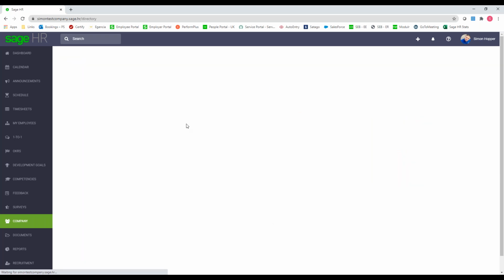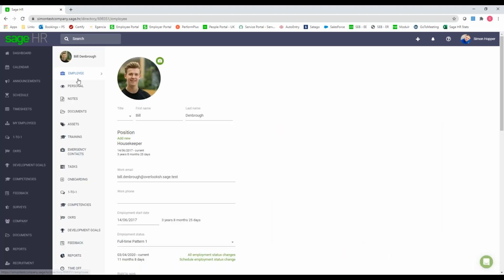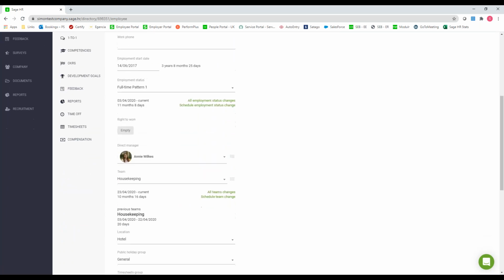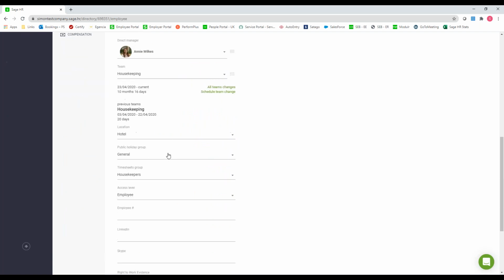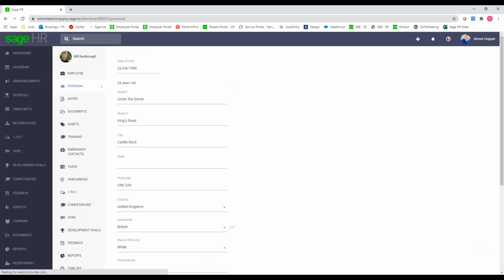But if we just go back to our directory, if we want to change an employee's record, we can simply click into it. So let's take Bill, for example. If we click on Bill, you can see to the left, this is Bill's menu. So you've got things like the employee tab there, so you can see what position they hold, what their status is, any right to work info, you've got direct managers, what team they're on, etc. You've got their personal details as well. So addresses, telephone numbers, date of birth, etc. can be found in there.